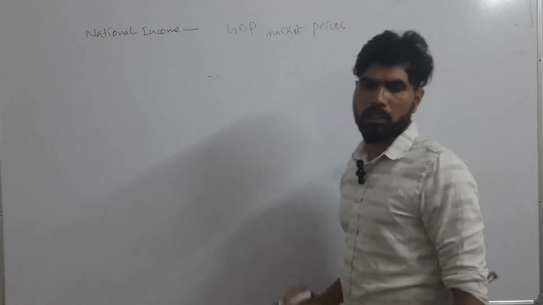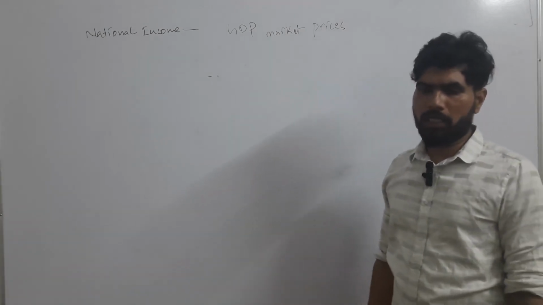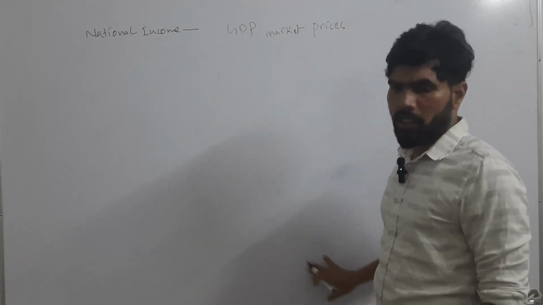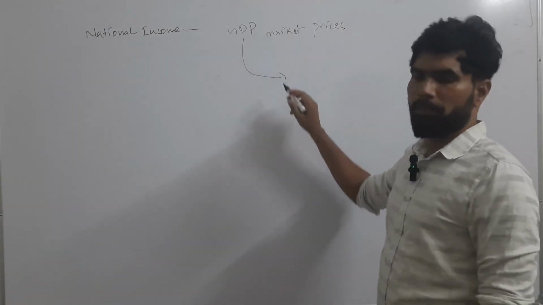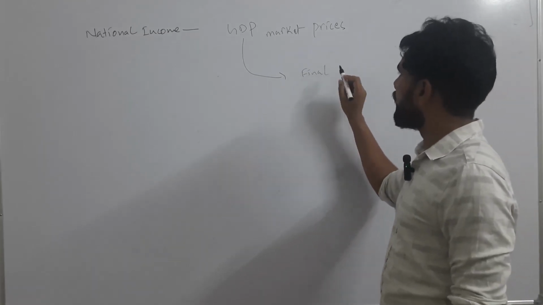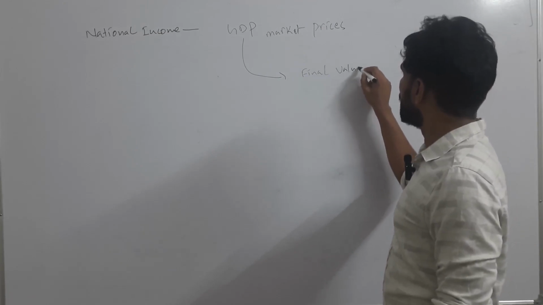So whatever the GDP we have calculated, we have seen the definition of GDP, right? What is the definition I gave for GDP? It is the final value of goods and services produced in a country.